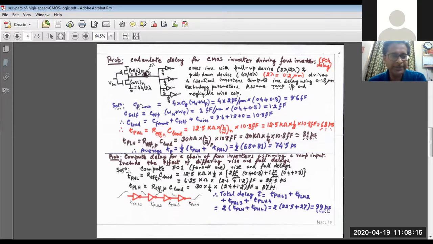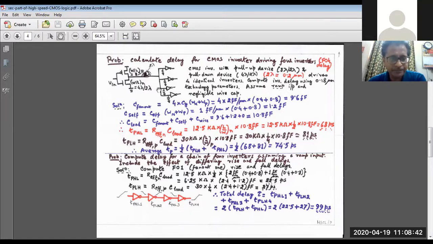Whereas TPLH, that means the delay at the output when it goes from low to high, now the effective resistance will be due to PMOS, that is equal to 30 kilo ohm into L by W. So 2 lambda by 8 lambda, that is 1 by 4. So 30 kilo ohm into 1 by 4 into 10.8 femtofarad, that is 81 picosecond. And the average propagation delay is half of the TPLH plus TPHL, that is 74.5.